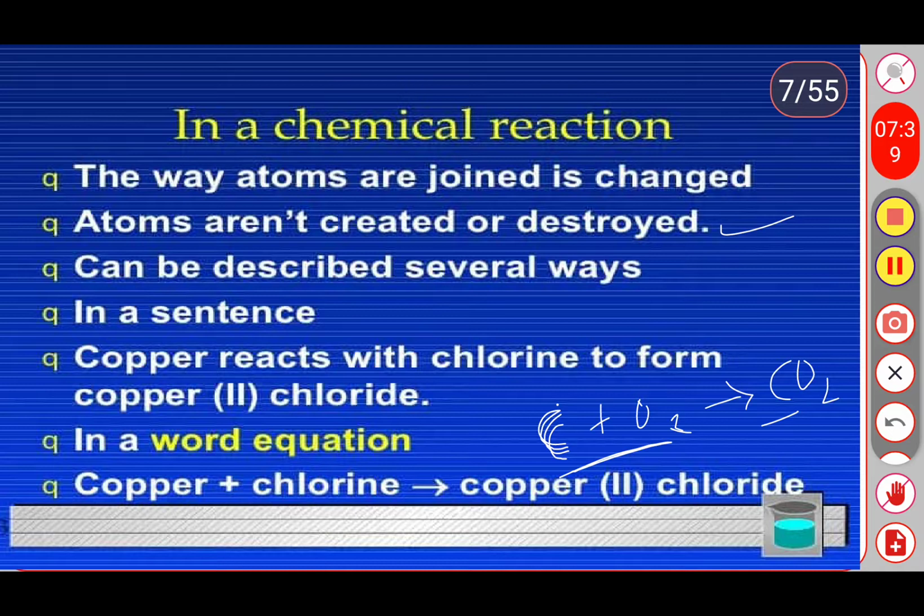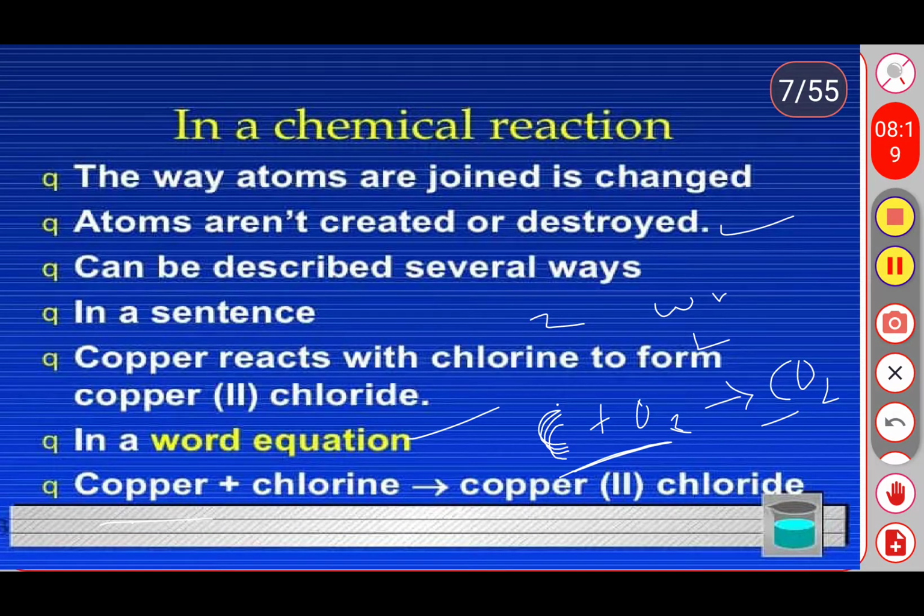the chemical reactions we can represent in two ways. First one in word form and second one in shortcut form, with the help of symbols and chemical formulas. So first one is word and second one is with the help of symbols. Here is one example: copper. When copper is combined with chlorine, it forms copper chloride. So this is one example of a word equation.